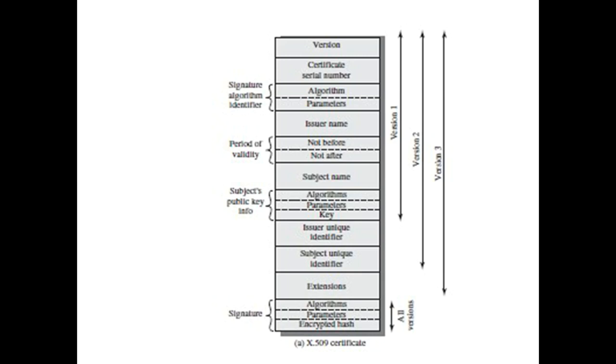The fields are, first, the certificate version and serial number. Each certificate issued by a given certificate authority will have a unique number, and that unique number along with the version will be specified. Then next is the issuer information, which is the distinguished name of the entity, which has a common name, email address, organization, country, etc., along with the algorithm and parameters used for signature. Next is the subject information. This includes the distinguished name of the certificate subject or owner.